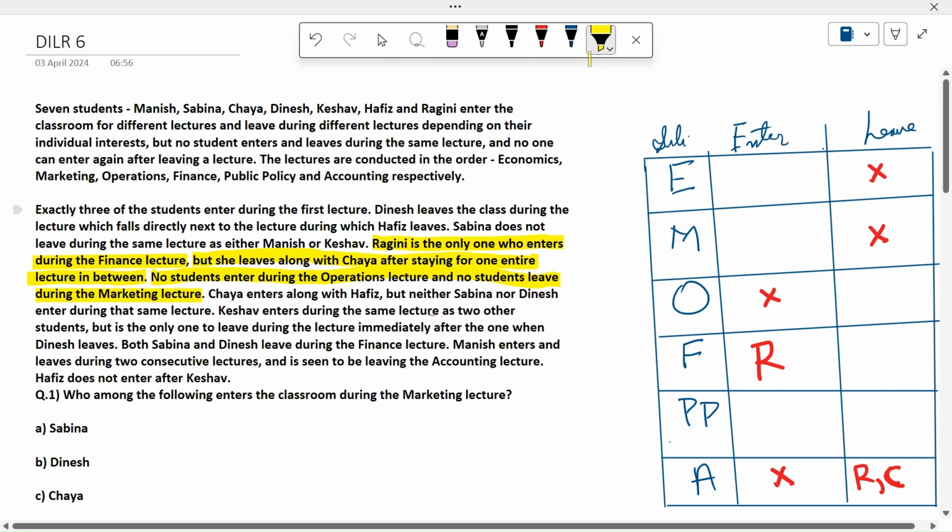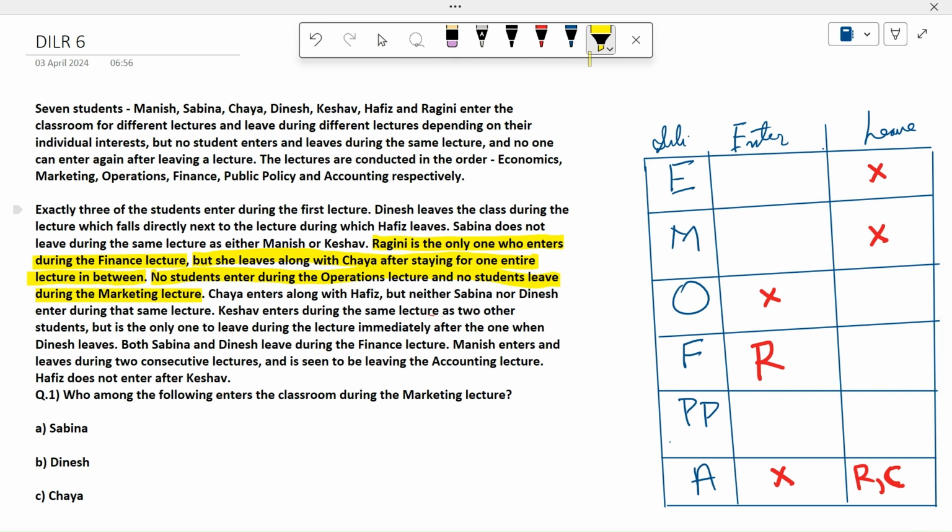Chaya enters along with Hafiz, but neither Sabina nor Dinesh enter during the same lecture. Keshav enters during the same lecture as two other students, so they are three. But he is the only one to leave during the lecture immediately after the one when Dinesh leaves. As Dinesh leaves in a lecture, Keshav will leave in the next lecture.